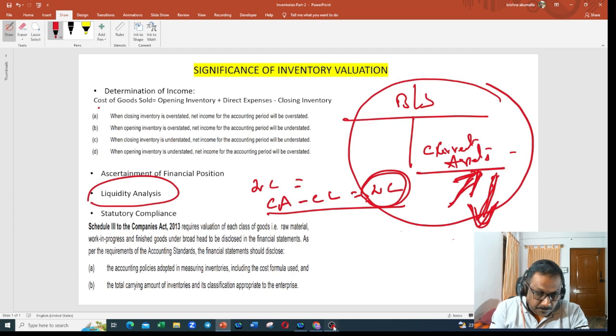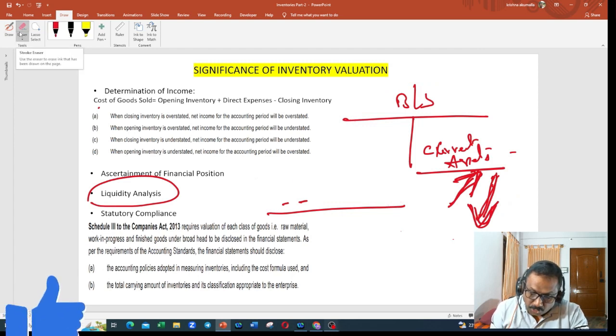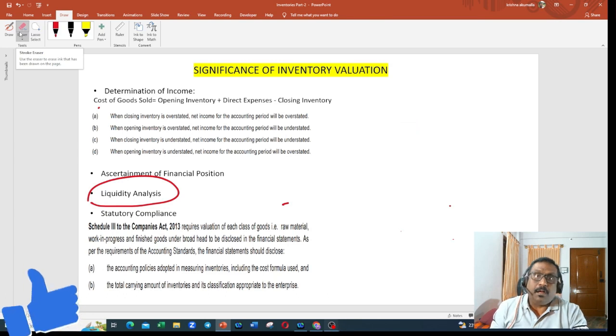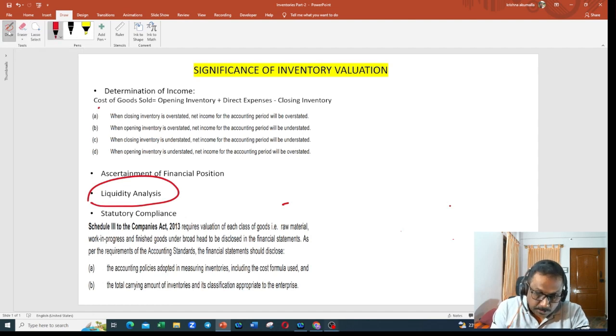Next, another important point is you also need to be careful while doing the inventory valuation, because as per statutory compliance, this is very important. As per Schedule 3 to the Companies Act 2013, inventory valuation has to be done with proper accounting policies.